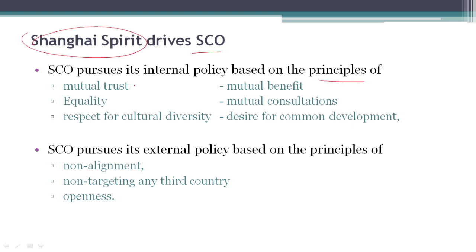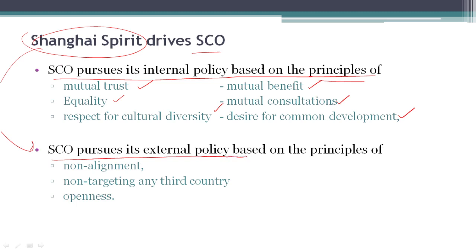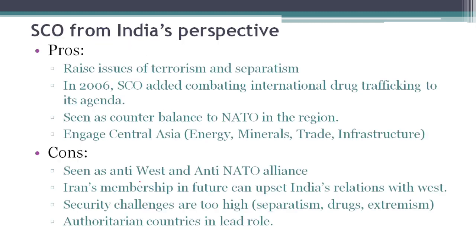Based on Shanghai Spirit, SCO pursues its internal policy based on below given principles, that is mutual trust, equality, respect for cultural diversity, mutual benefits, mutual consultations, and desire for common development. Also, based on Shanghai Spirit, SCO pursues its external policy based on these principles, that is non-alignment, non-targeting of any third country, and openness. Let's look at Shanghai Cooperation Organization from India's perspective.